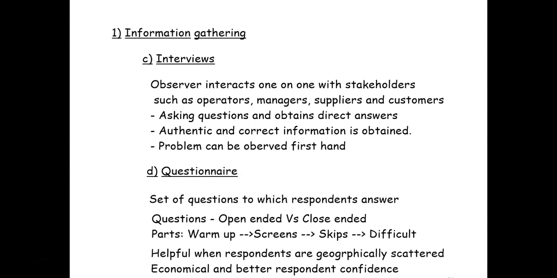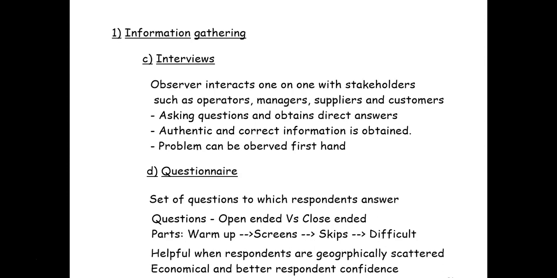The next method is interviews. So here the observer interacts with interviewees. Now these interviewees are taken from diverse set of people in the system. For example, he can talk with operators, managers, supervisors, suppliers and customers. So he asks questions and obtains direct answers. When you follow this interview system of information gathering, you get very authentic information and correct information is obtained. And if there are any problems, you can observe them or understand them at the first hand.